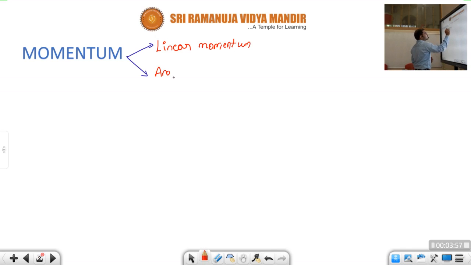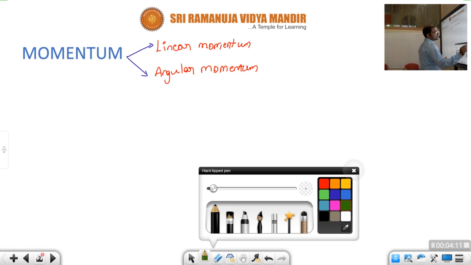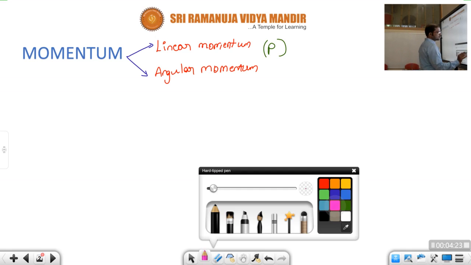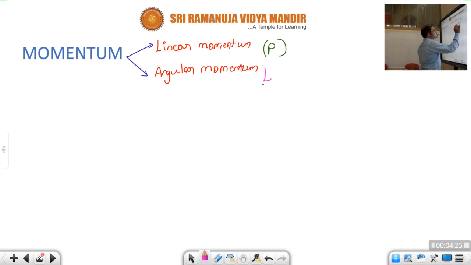Next, angular momentum. Linear momentum we denote with P. What is that, children? The alphabet P. Angular momentum we denote with L.